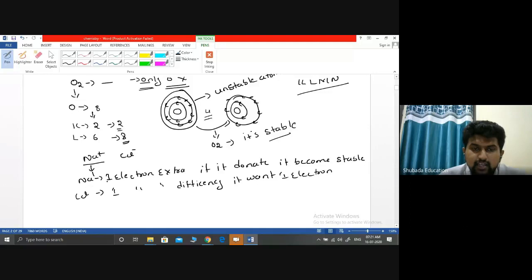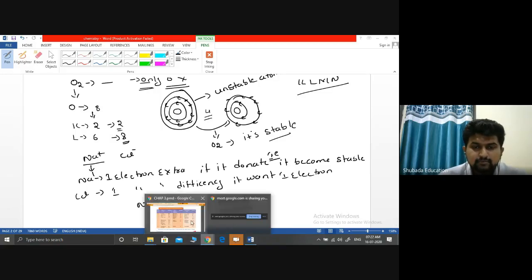Look at NaCl. Why does NaCl form? Na has 1 extra electron, so it has to donate an electron and become stable. Cl needs 1 electron to become stable. So Na will give the electron and Cl will receive it, and it forms a compound called NaCl.